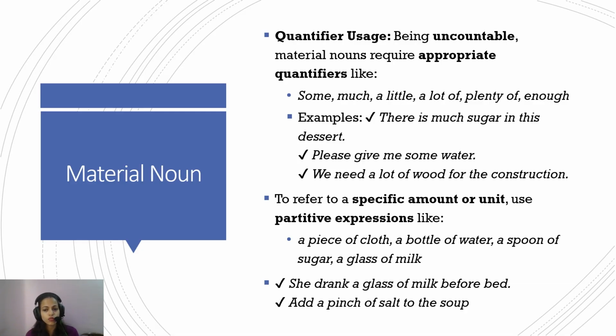We need a lot of wood for the construction. We need many woods for the construction is wrong. And to refer to a specific amount or unit, for an uncountable noun, we have understood that we have to take out a part of it: a piece of cloth, a bottle of water, a spoon of sugar, a glass of milk. So you have to put it in some container, and then you talk about the number of it.